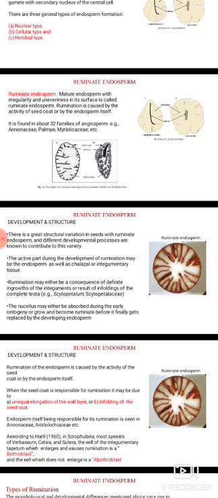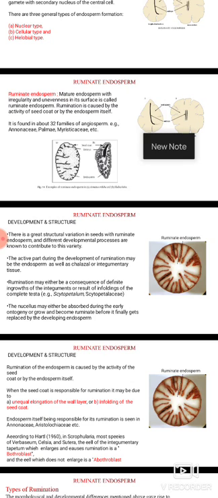In case of the nuclear type, the primary endosperm nucleus undergoes free nuclear divisions without the formation of the cell wall. The endosperm remains free at the beginning, but sometimes it may become cellular at a later stage.